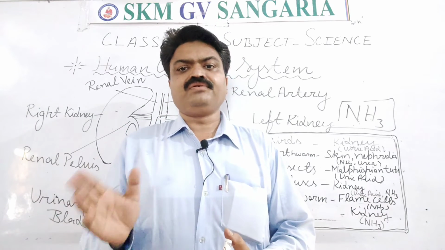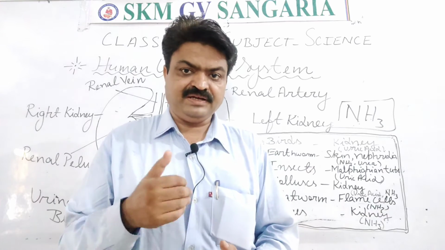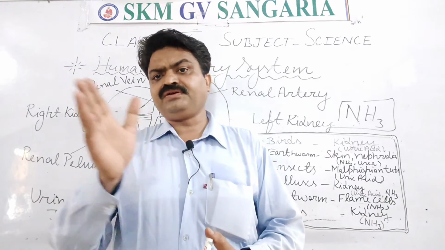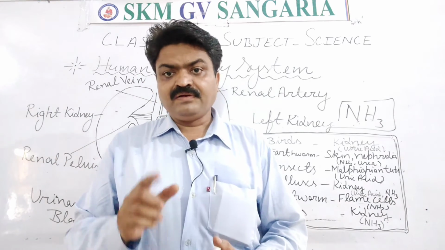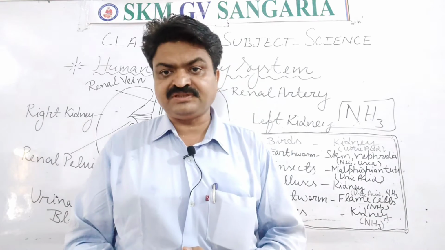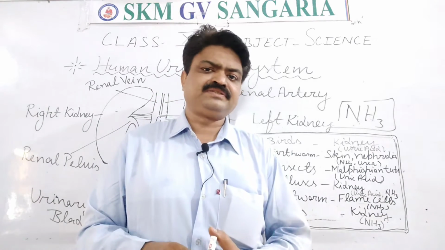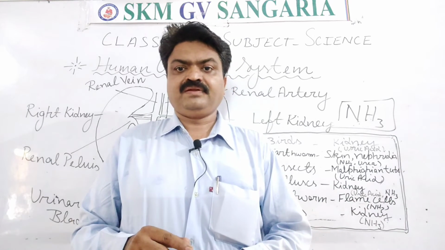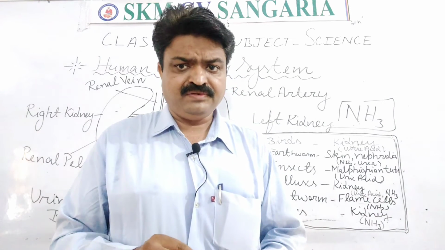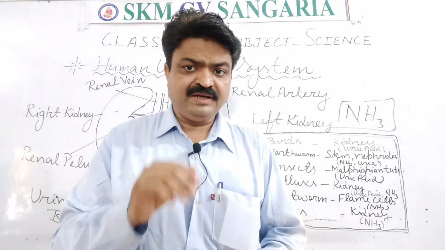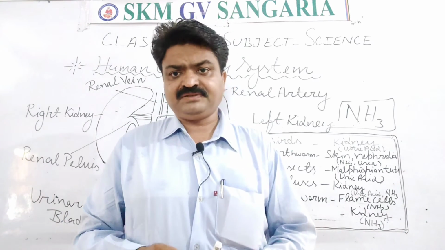Now we come to the mammals like us. We have a separate excretory organ, and for this we have one particular system in our body, and that system is known as the human urinary system. And this human urinary system consists mainly of three different parts.